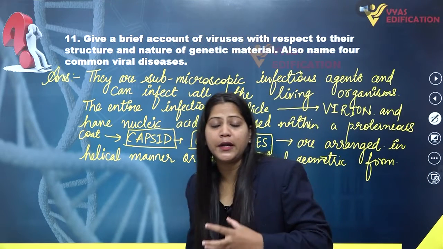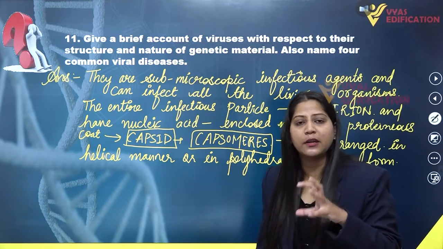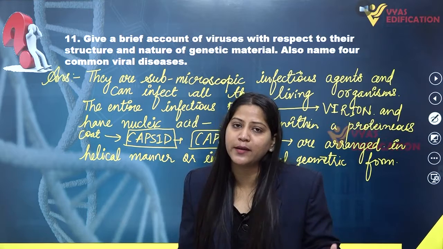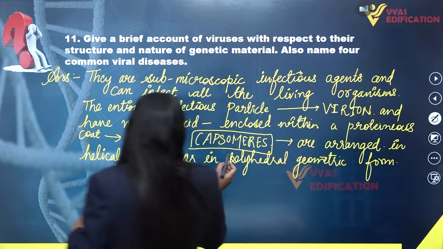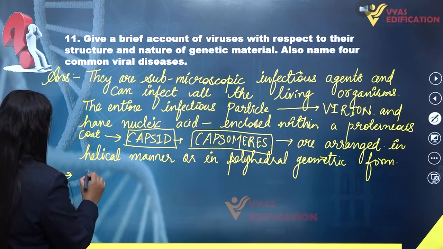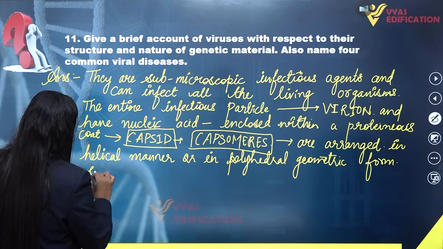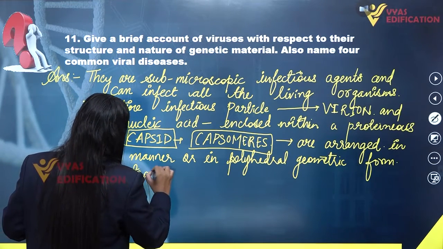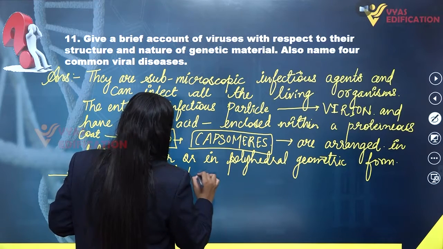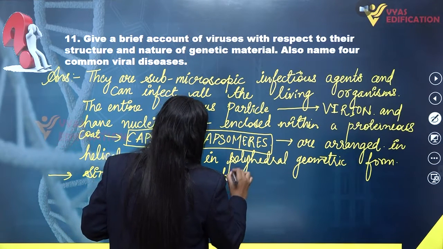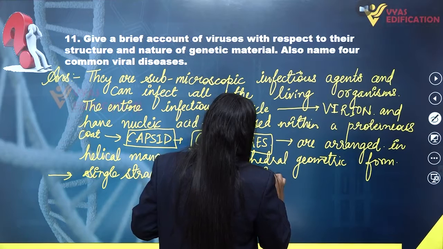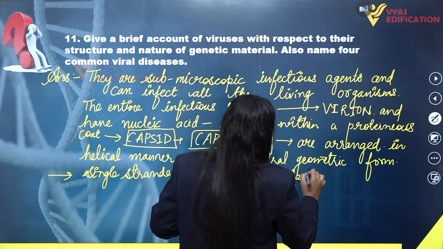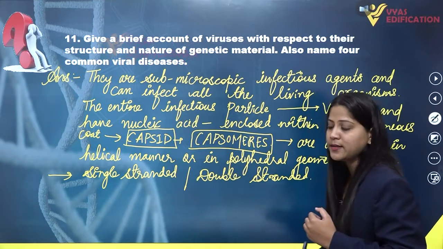If we talk about the genetic material in them, genetic material can be different in different types of viruses. So if we talk about the genetic material or nucleic acid, it can be single stranded or it can be double stranded, depending upon the type of viruses.